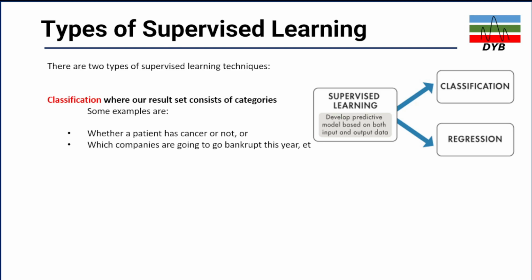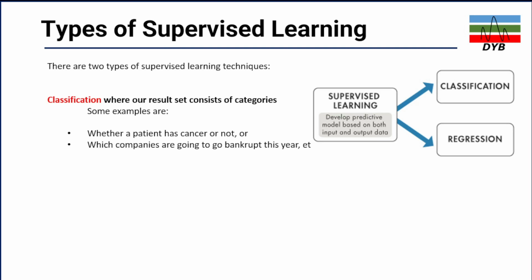Also in supervised learning, we have two further types. The first type of supervised machine learning is classification, where our result sets consist of categories. There are some examples of that.